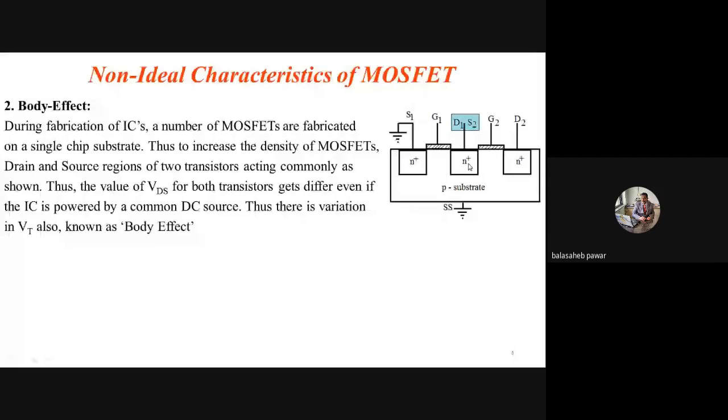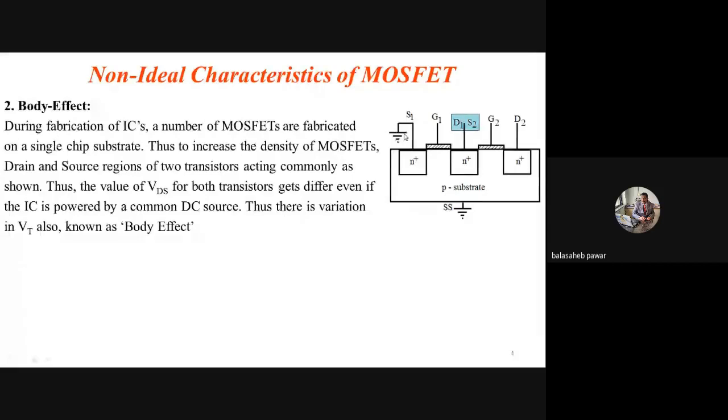See, for the first transistor, VDS is the voltage applied to the drain of that first transistor with respect to source, and the source is shown as grounded. That means VD1 minus VS1 is VDS1, and that VDS1 will be almost equal to VDD, because the source terminal is grounded, at zero potential.